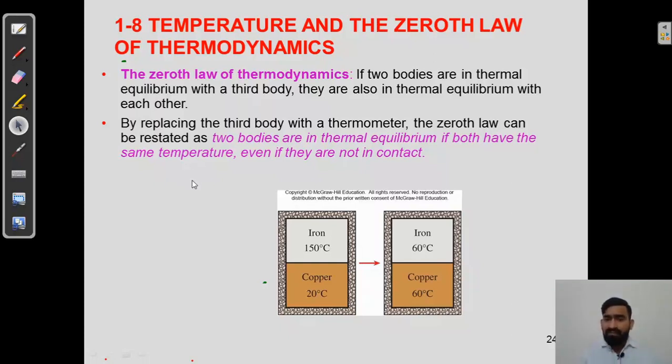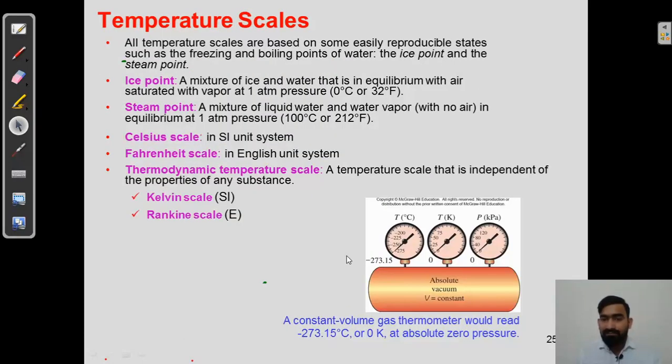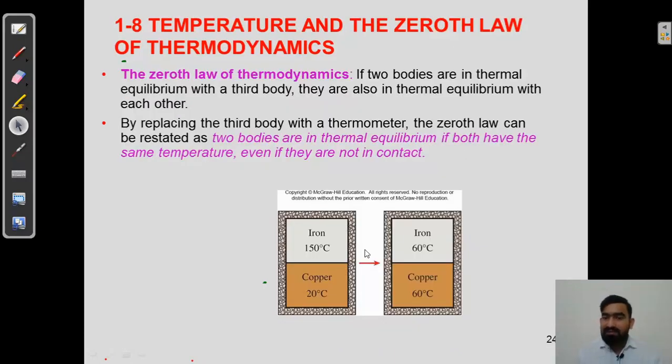Suppose we have a body, iron of 150 degree Celsius, iron at 60 degree Celsius, they have been kept in contact with copper at 20 degree and copper at 60 degree. What will happen in this case? There will be a third body or third thermometer, let's say. These will be in contact and all together these three will be in thermal equilibrium.